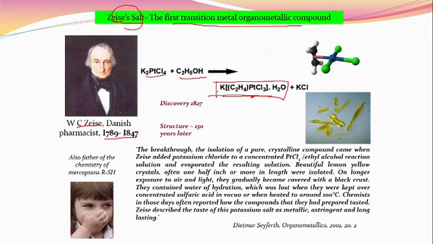This is the first transition metal organometallic compound. Remember that. Remember their name. This is called what? Zeise salt. And this is the salt. Okay, and what is the formula? K[C2H4PtCl3]·H2O.